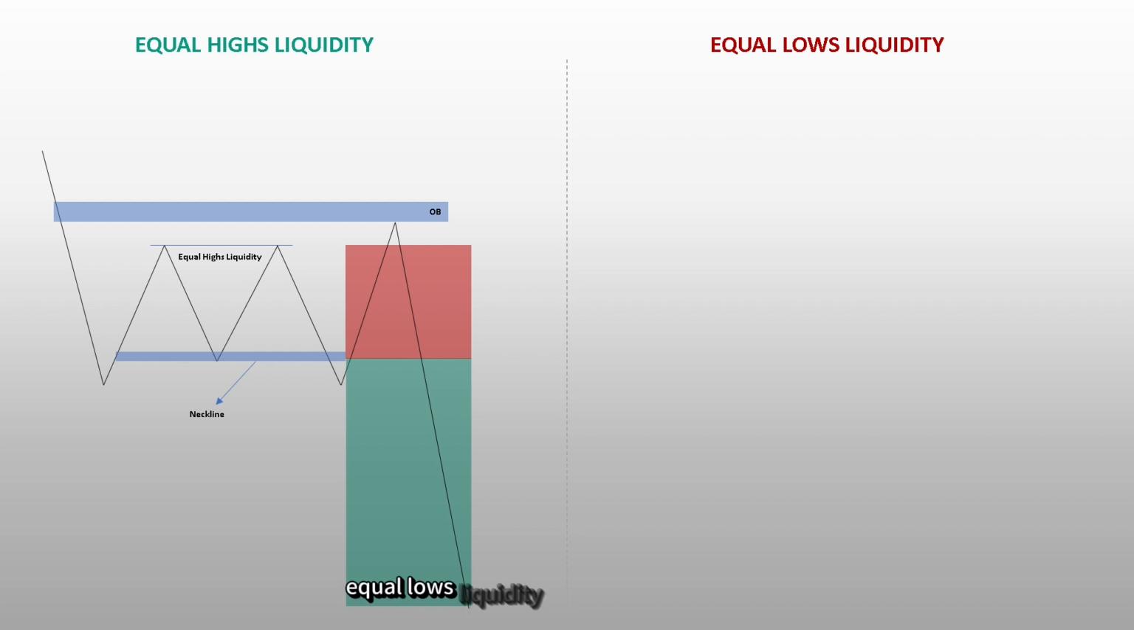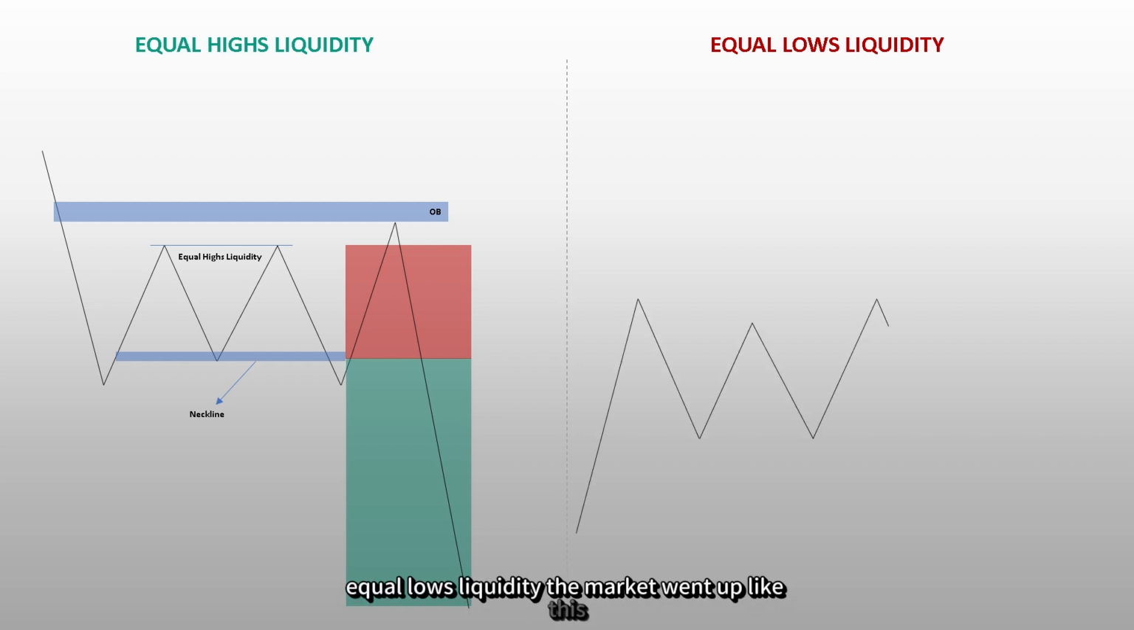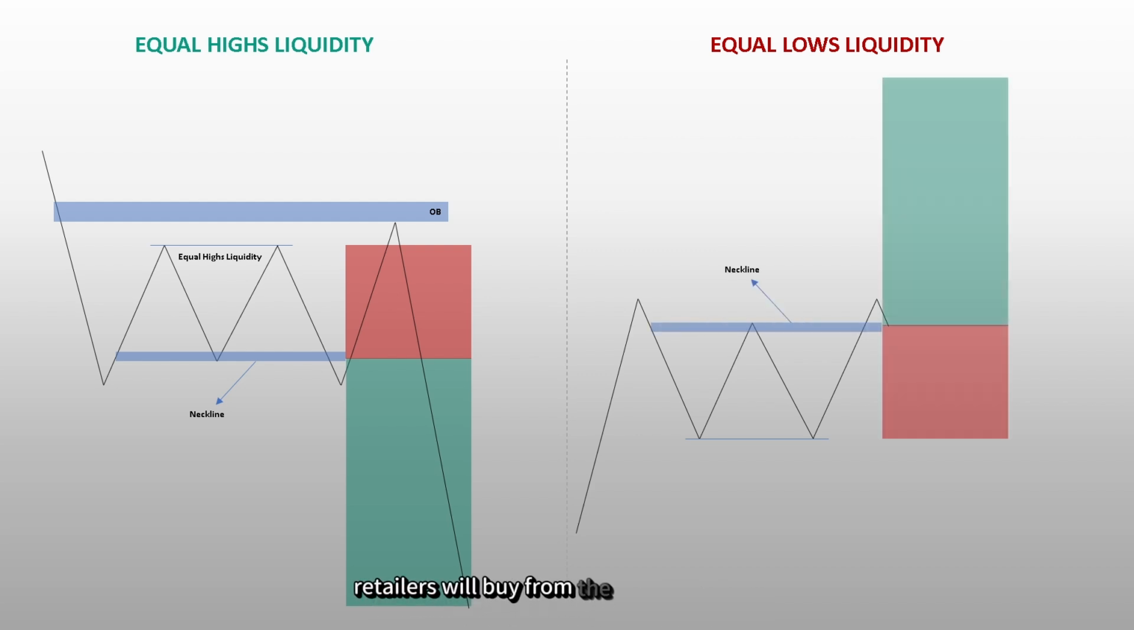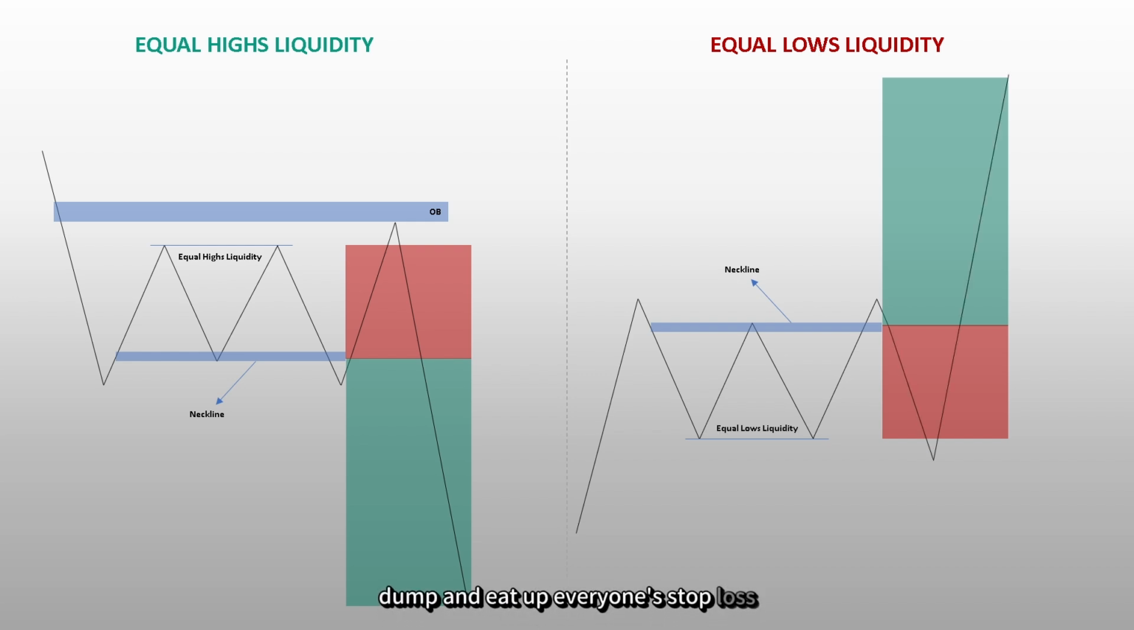Equal lows liquidity. The market went up like this and created equal lows here. Then the market tested its neckline. Here, retailers will buy from the double bottom's neckline. And what will the market do? The market will again dump and eat up everyone's stop loss. Here we had equal lows liquidity. The market swept the external liquidity of these lows and then made its move. The retailers' stop losses were also hit.